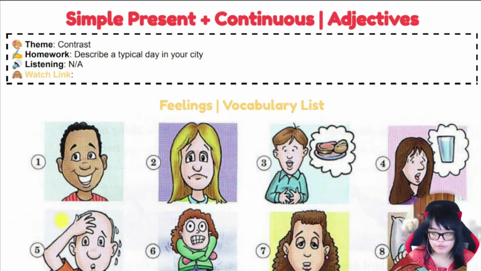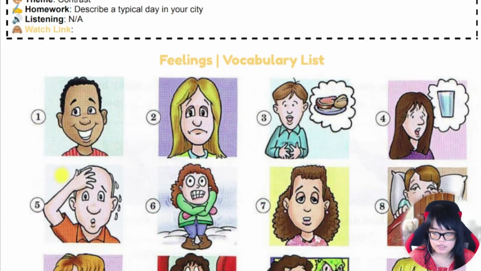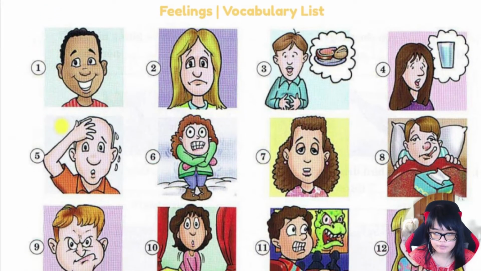All right, so the first one is happy. Number 2, sad. Number 3, hungry. Number 4, thirsty. Number 5, hot. Number 6, cold. Number 7, tired. Number 8, sick.